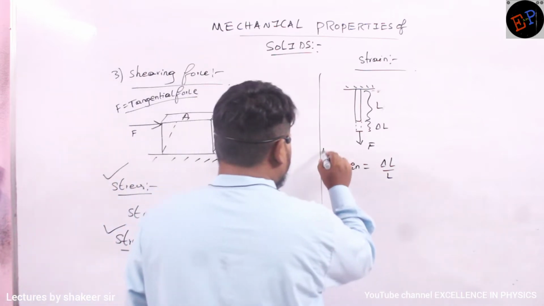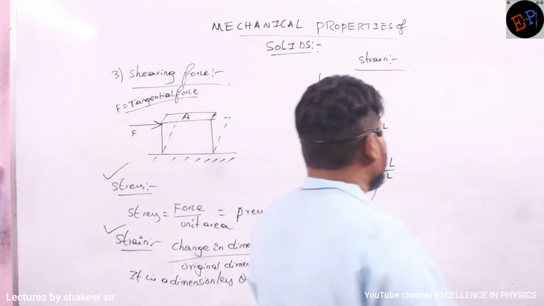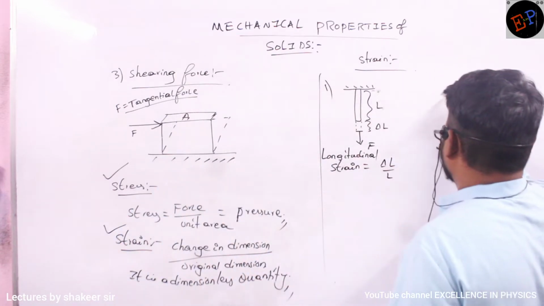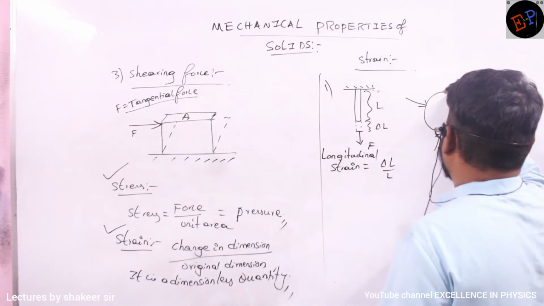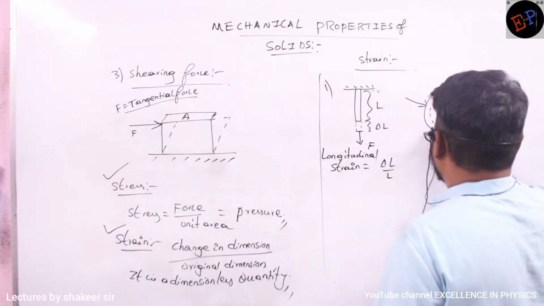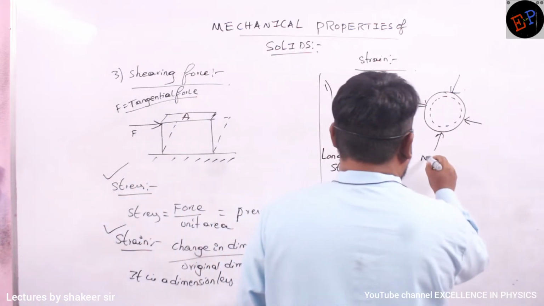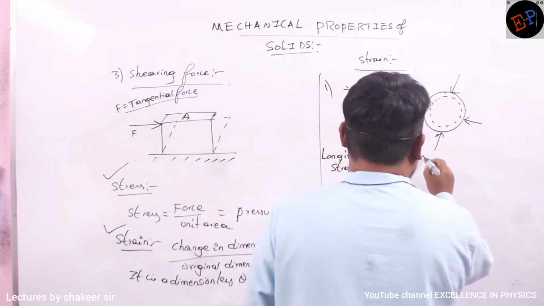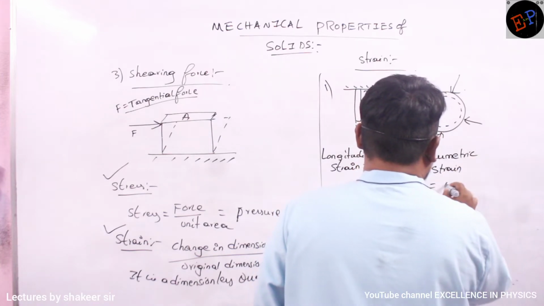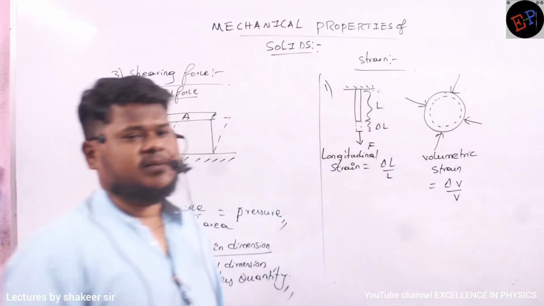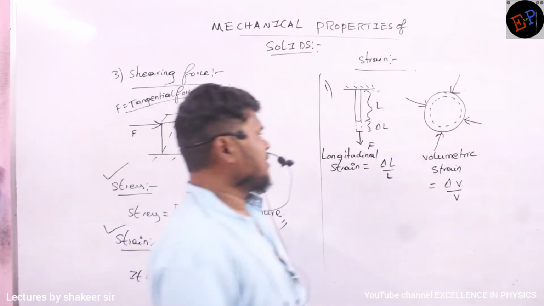Okay? This also you can call longitudinal strain. So then the second type of strain is, for example, if you take a football and you are applying forces in every direction. Then what happens to the volume of this football? Volume of this football reduces. So this is called normal strain, or you can call it volumetric strain. Volumetric strain, which you can write as delta V divided by V. Delta V is nothing but change in volume to original volume, volumetric strain. Clear? Second type of strain.